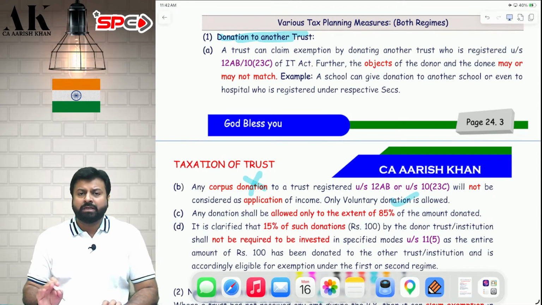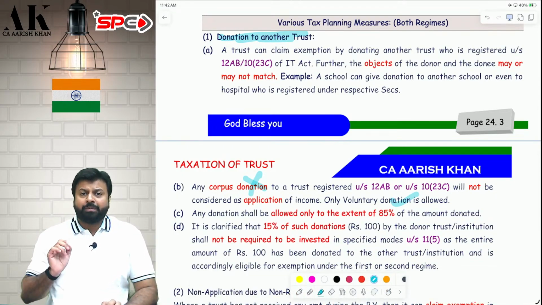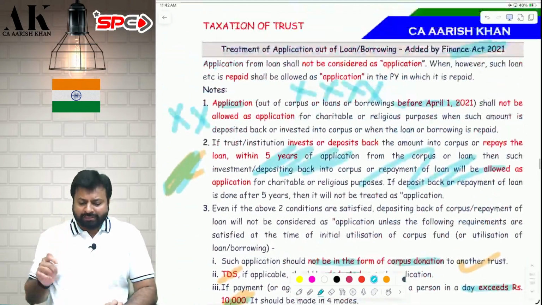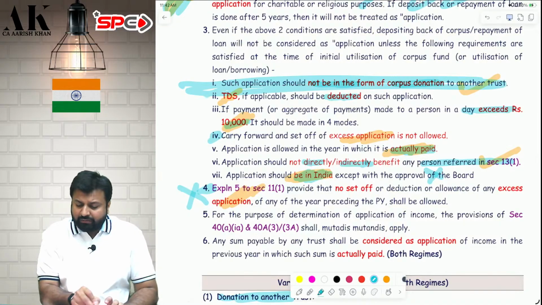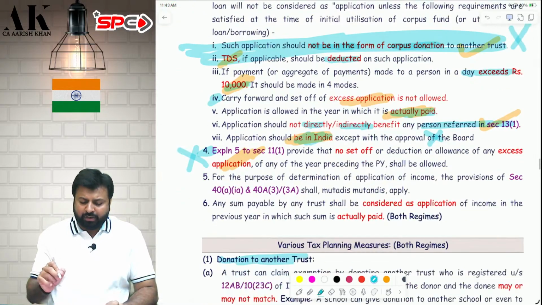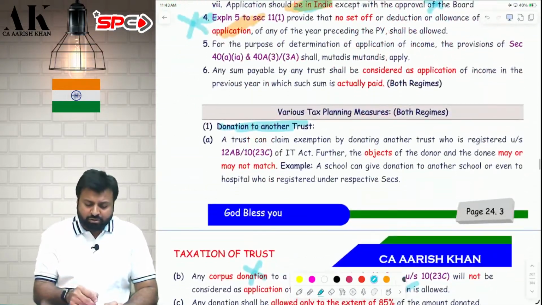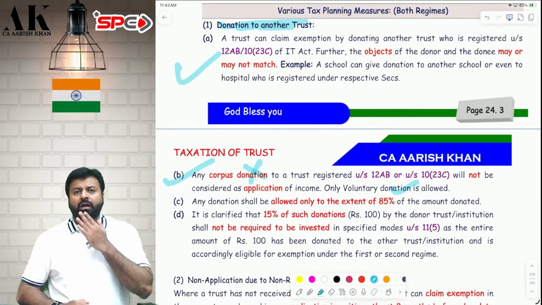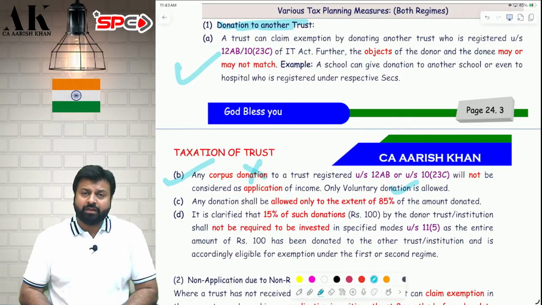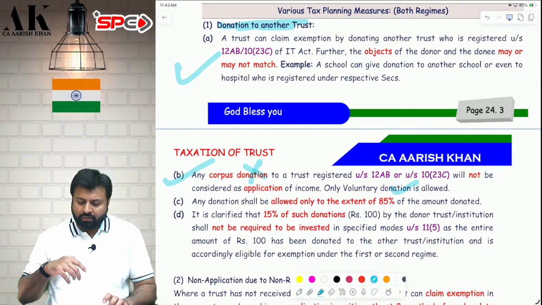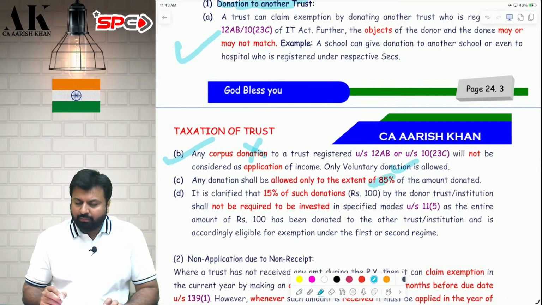Condition number 2. Corpus donation not allowed, only voluntary donation. That is the reason it was written over here. The donation should not be in the form of corpus donation to another trust. This point was talking about this issue only, mentioned in point number 2, point B over here. The donation should not be in the form of corpus donation. It should be in the form of voluntary donation. That too, the voluntary donation should be allowed only to the extent of 85%.